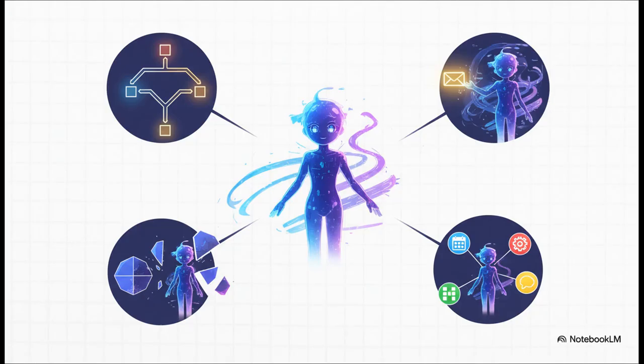And what can they actually do with that power? Well, they can make decisions, they remember what you've talked about before, they can take real actions like sending an email for you, and they can break down a huge request into smaller, manageable steps. They can even use other software tools to get a job done. It's less like a calculator and a whole lot more like a personal secretary.